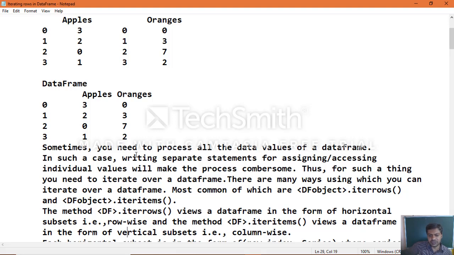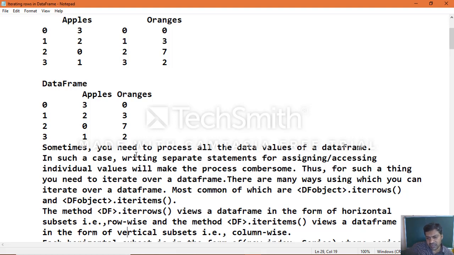There are many ways in which you can iterate over a data frame. The most commonly used among the many types of iteration of a data frame object are two. One is df, the data frame object name, dot iterrows, the function we use to iterate row-wise.